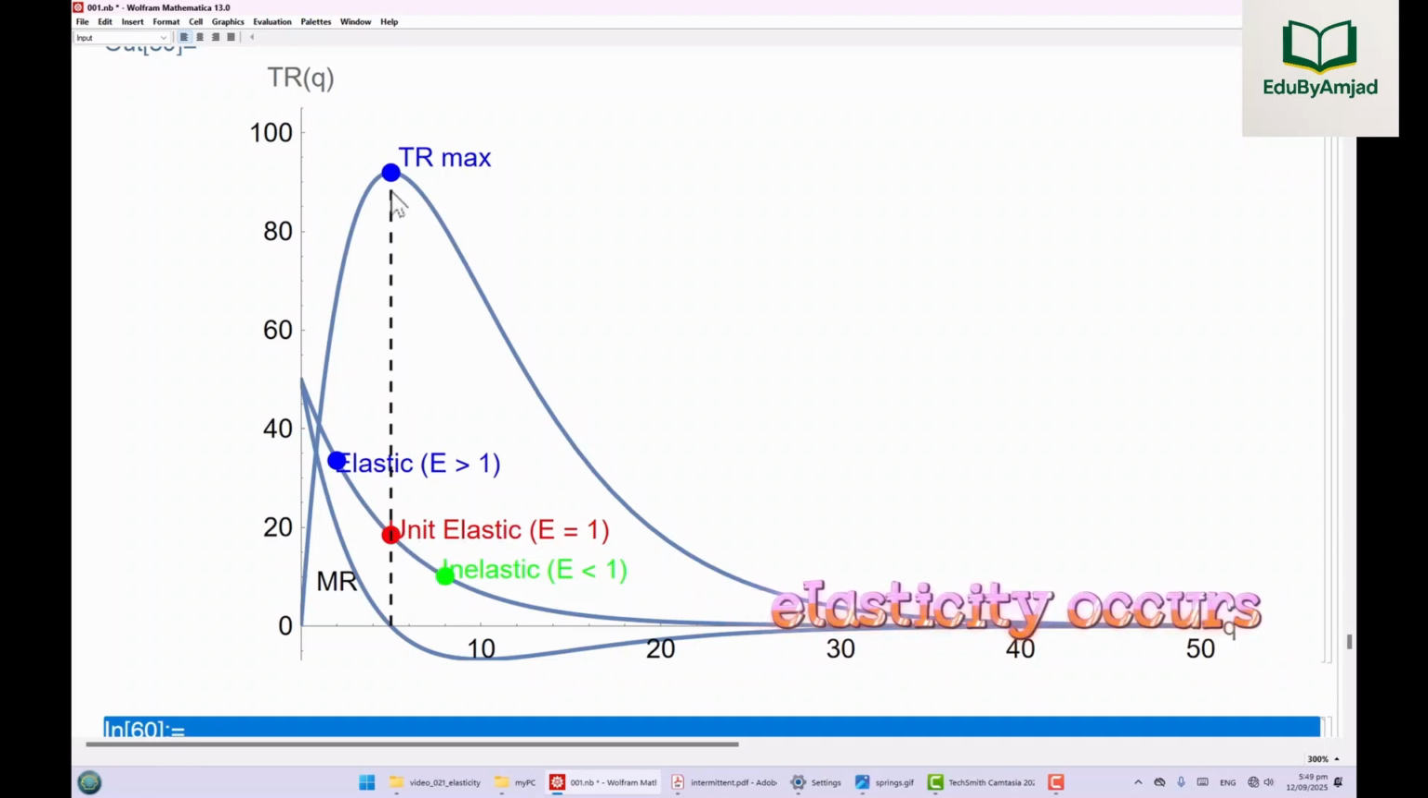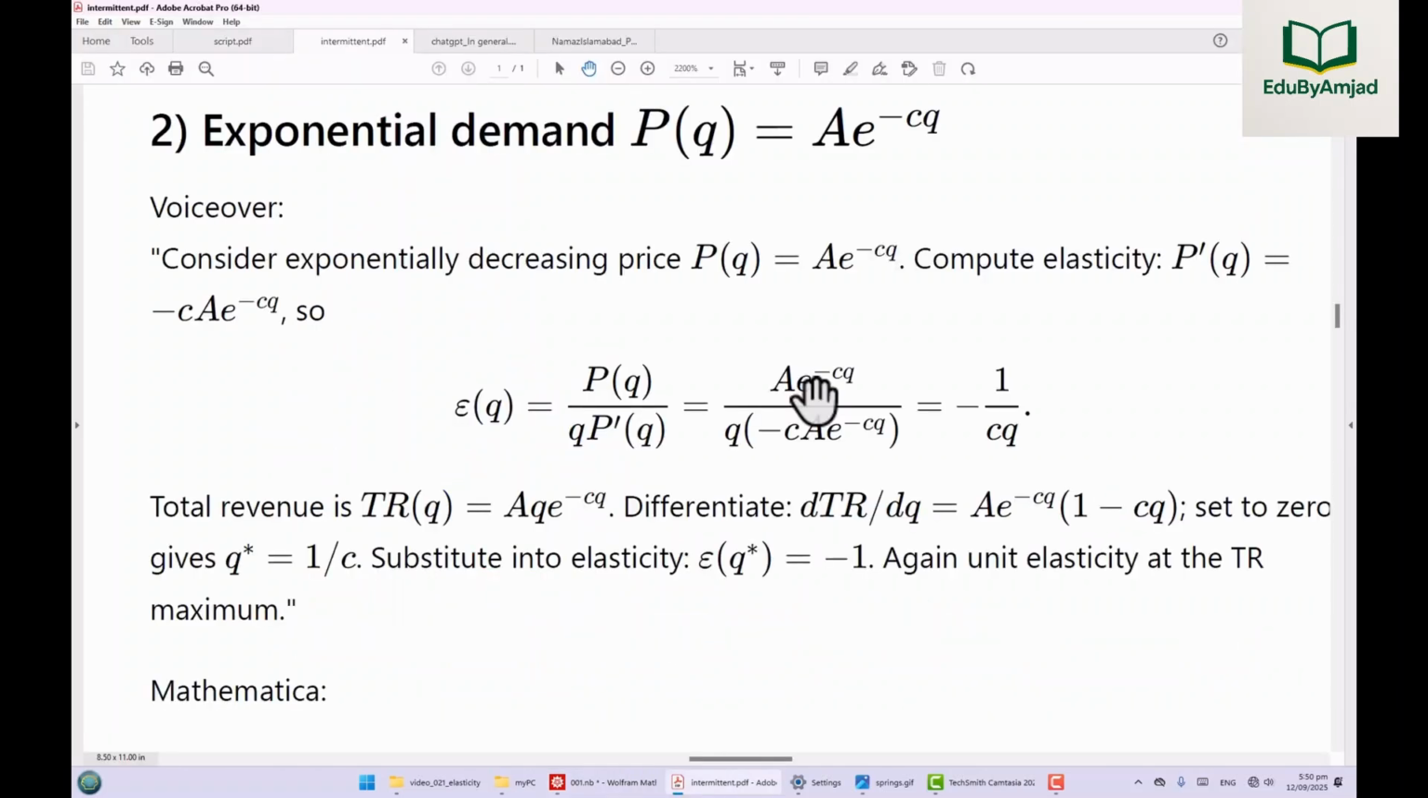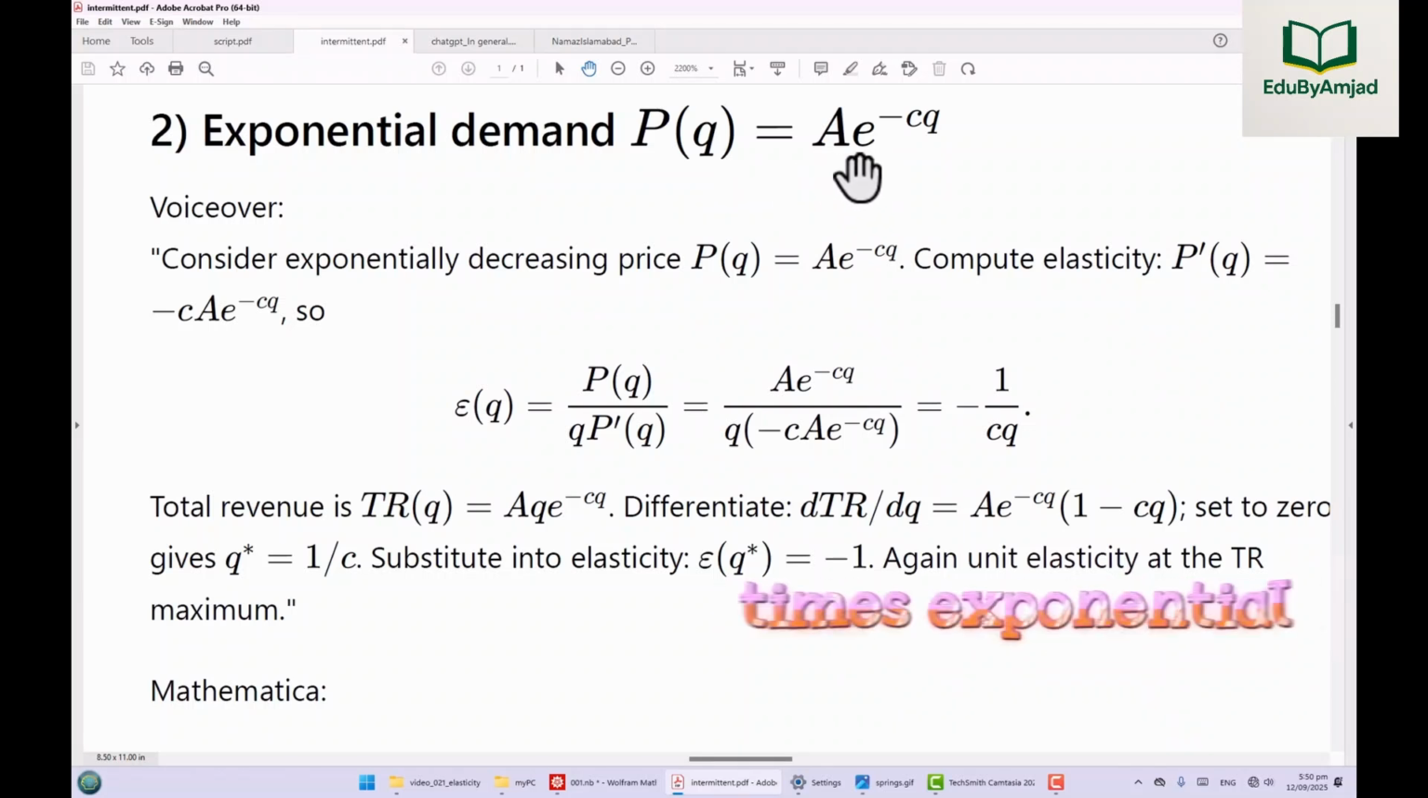Again, unit elasticity occurs at the quantity where total revenue is maximized and marginal revenue equals 0. The demand curve is elastic to the left of this point and inelastic to the right. Analytically, as shown here, demand is given by P of Q equal to constant A, times exponential of negative parameter C times Q, that is, e raised to the power negative C times Q.